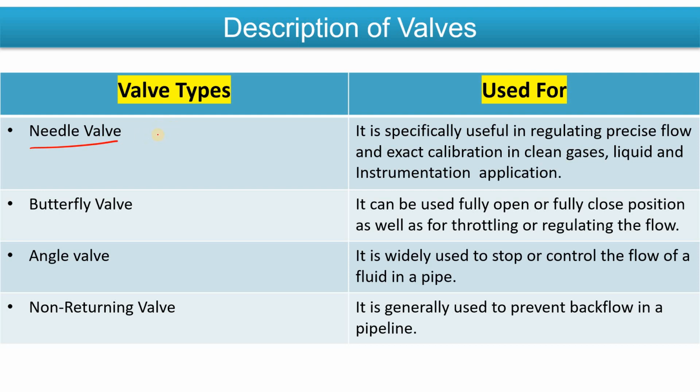Now the next valve is a needle valve, okay, where we use the needle valve. Needle valves are small in size, and the needle valve which I have seen specifically is used in regulating precise flow. Whenever you require precise flow, that time we use the needle valve, okay, and when you want exact calibration, that time we use the needle valve. It could be used in an oil line, or in a gaseous and liquid line,